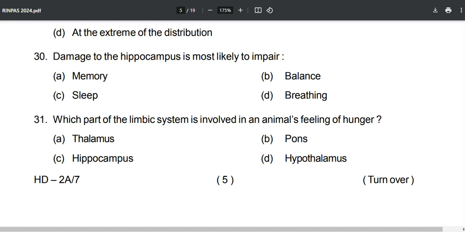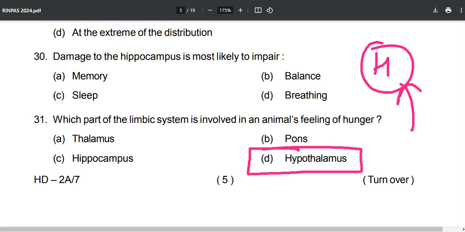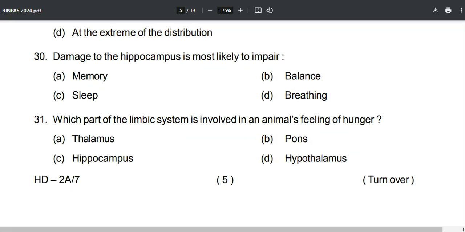Okay. So now we will first talk about the humans where you are getting the feeling of hunger. You are getting it in the hypothalamus. Most obviously the answer is going to be the hypothalamus only, because it's just so simple, it's just so easy.